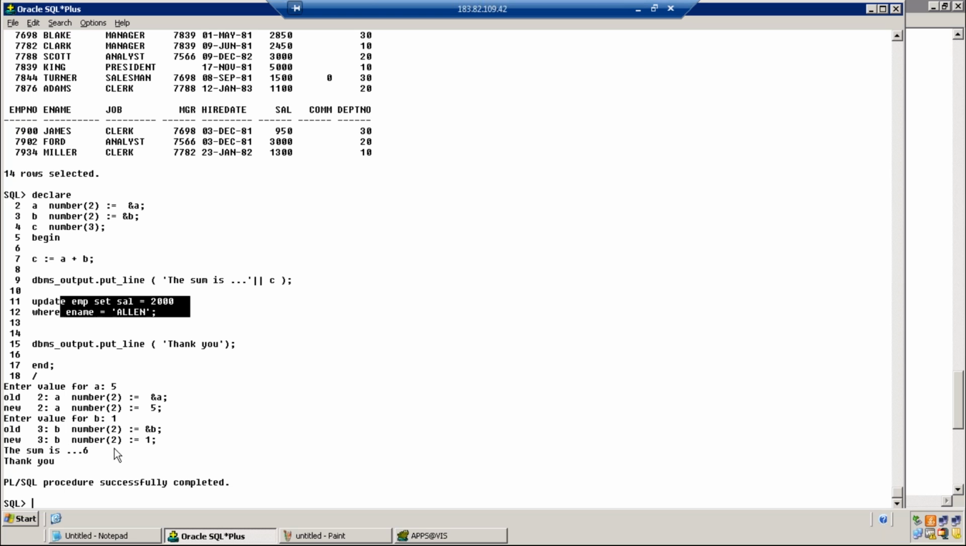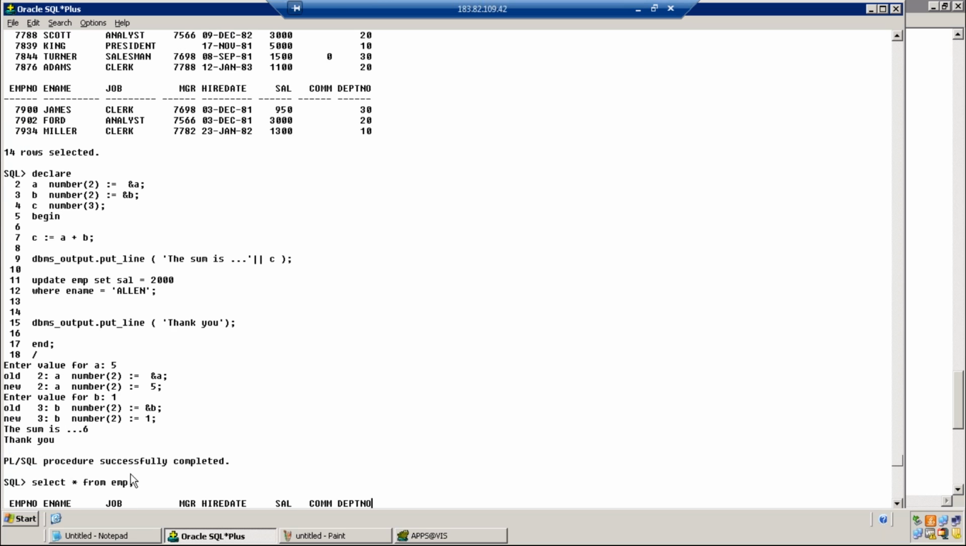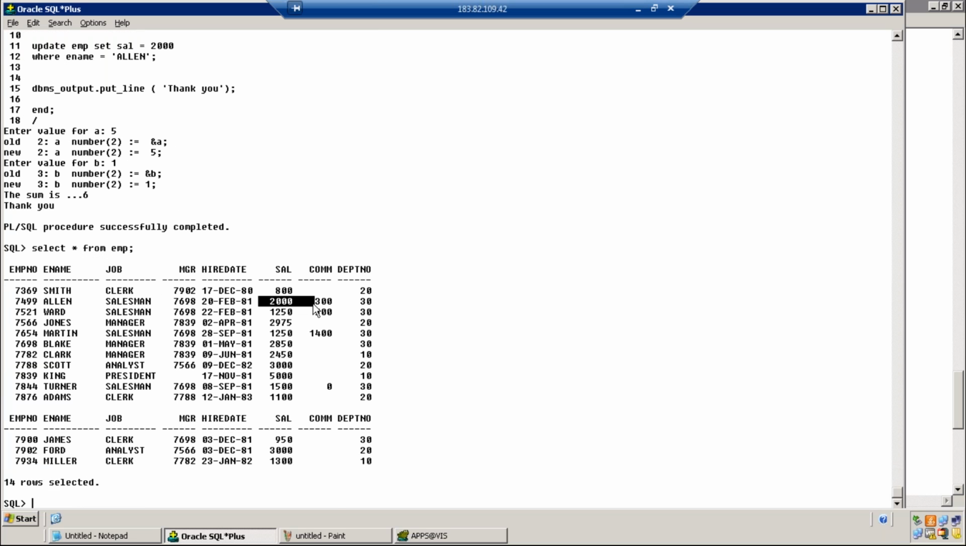Unlike in SQL, if you independently write this command, you'll get a message, one row updated. But here in PL/SQL, you'll not get independent messages for your update commands or the commands you have used in PL/SQL. Finally, you get a generalized message. You can go back and verify the table whether the update command is executed or not. Alan's salary has now changed to 2000.